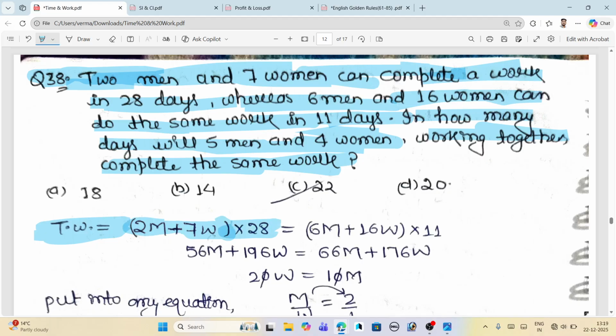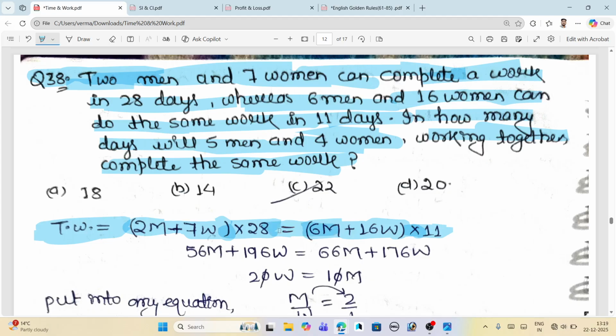And in the right portion you see (6M plus 16W) multiplied by 11, where 11 is the number of days. Are both equal? Obviously both are equal, because both give the total work.